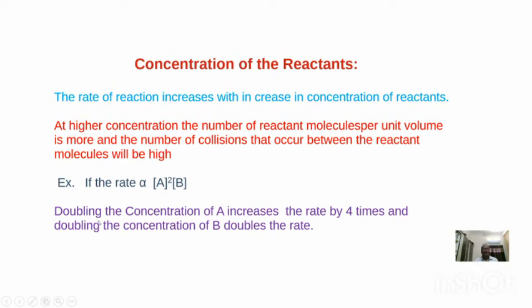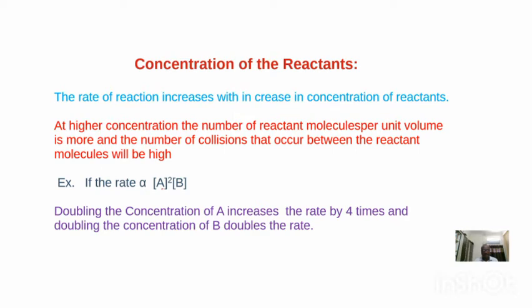Next, doubling the concentration of A. Suppose you double the concentration of A; what is the power of A? 2. So it will become 2 squared, and the rate of reaction will increase by 4 times. But in this case, we have to keep the concentration of B constant. By keeping the B concentration constant, if you increase the concentration of A by 2 times, then the rate will increase by 4 times because the power of the A concentration term is 2. Increase in concentration of A increases the rate of reaction.